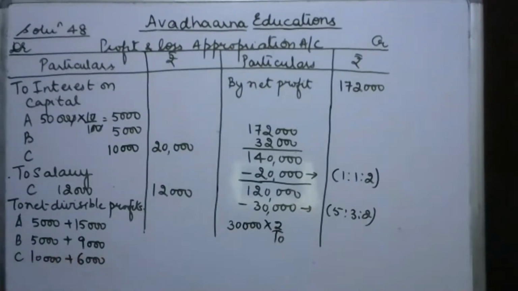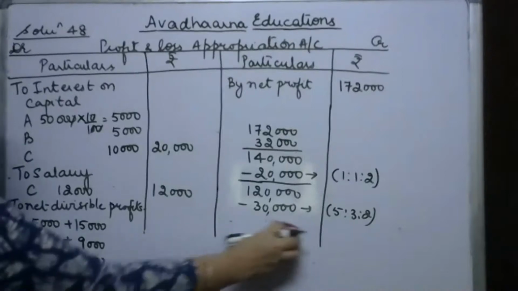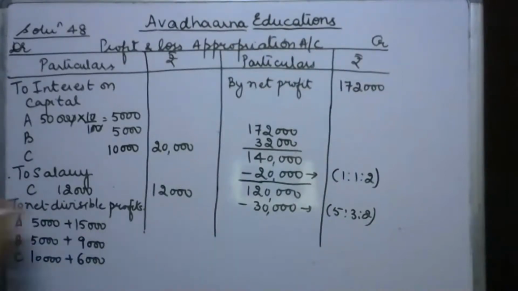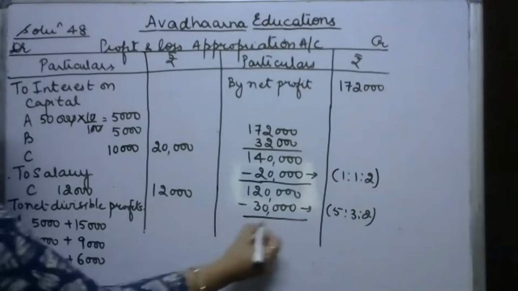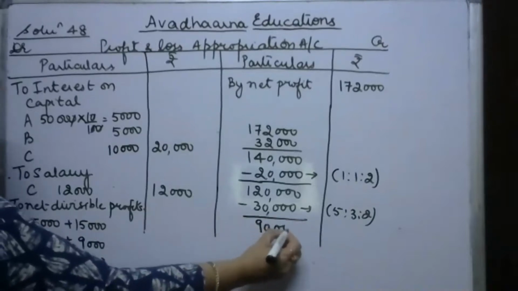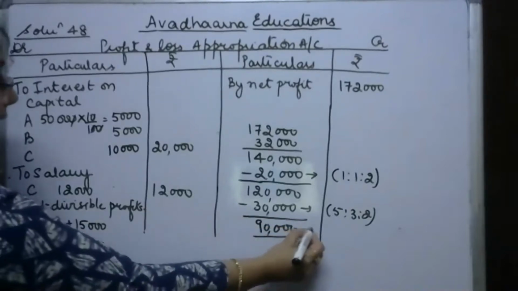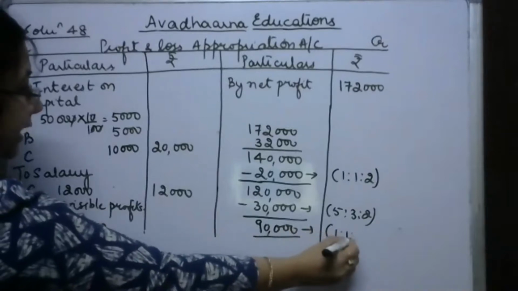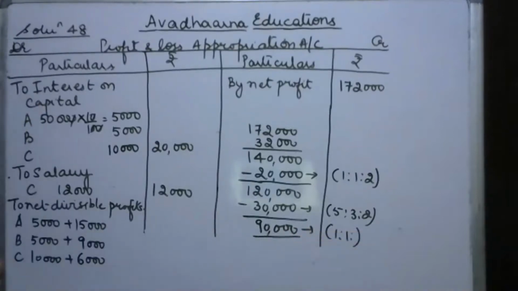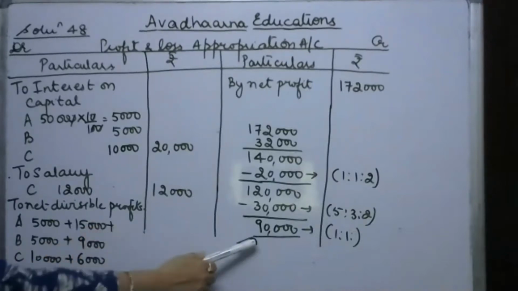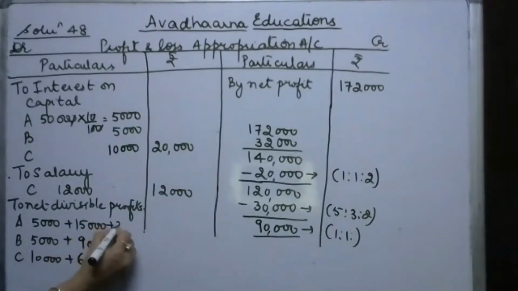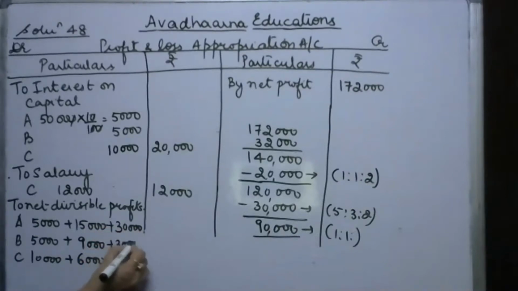Now what is the remaining profit? If I subtract 30,000 from 1,20,000, I will get 90,000. The remaining profit of 90,000 is to be shared equally. The question says to share this profit equally. So 1/3 of 90,000 will be 30,000, plus a 30,000 share of profit distributed among the partners equally.